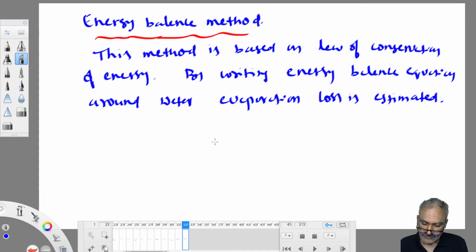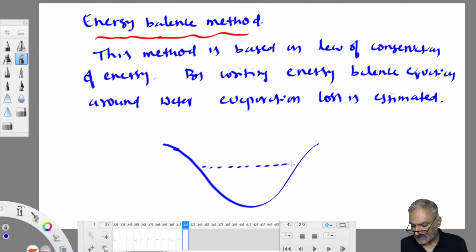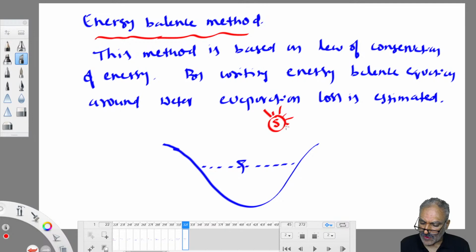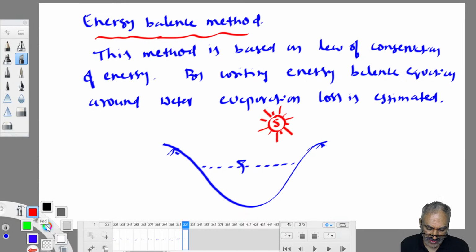So this is a water body, right? Having water. This water body is exposed to the sun. So solar energy is energy in into the water body. What is energy out from the water body? Water used in evaporation loss, energy absorbed by the ground, and as well as the energy given to raising the temperature of the air parcel lying above the water body. So there is some energy in.